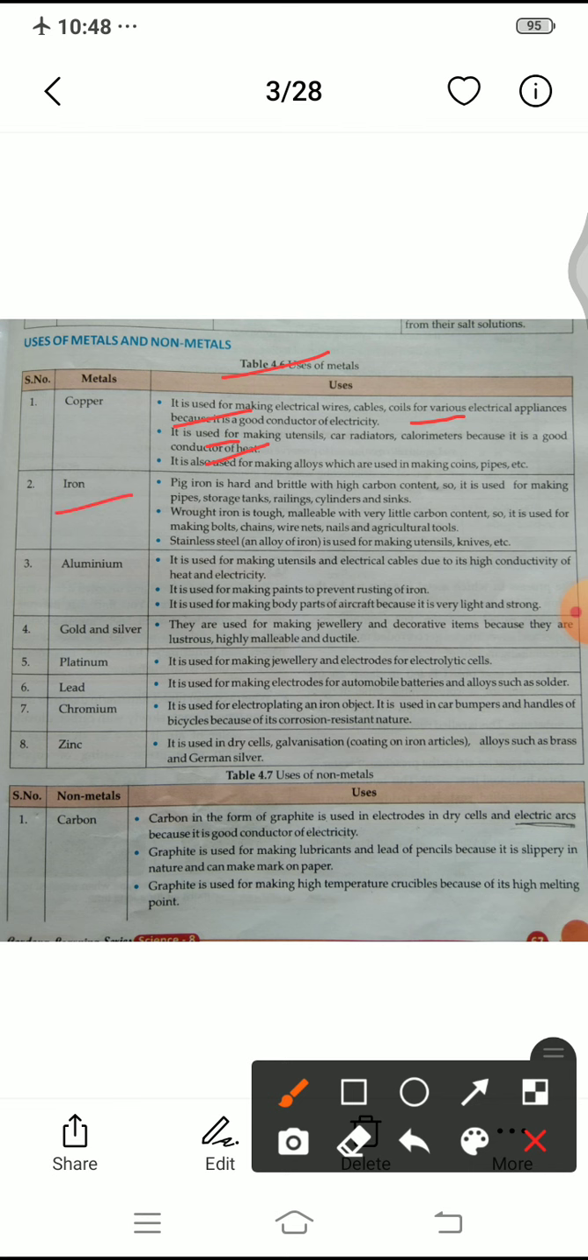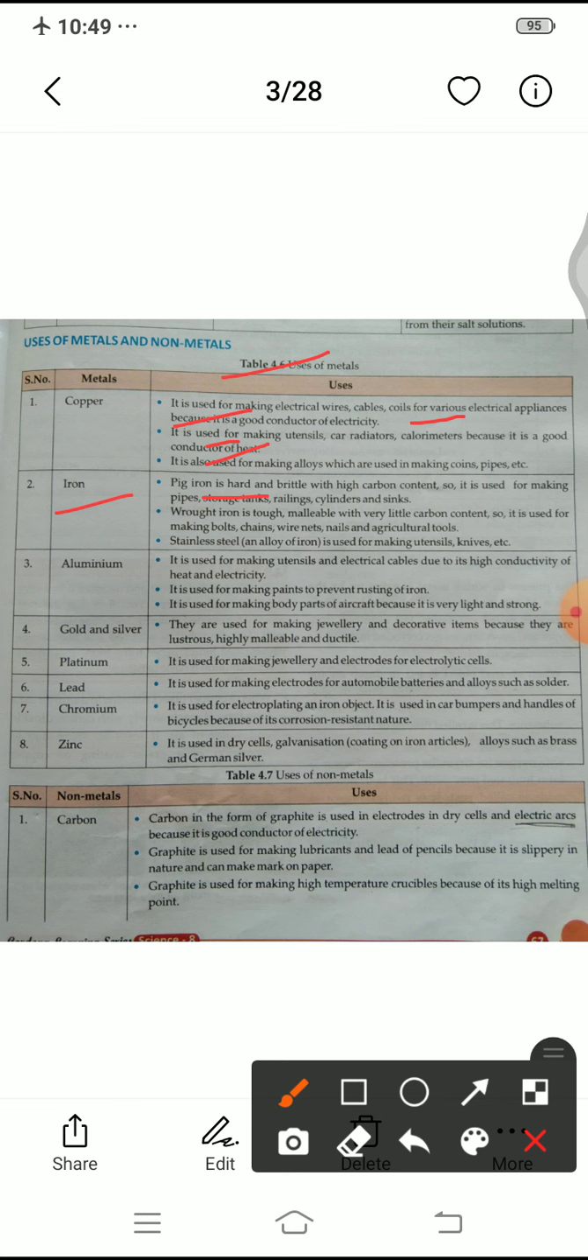Now next metal is iron. Pig iron is hard and brittle with high carbon content. So it is used for making pipes, storage tanks, railings, cylinders and sinks. Pig iron means raw iron. Dear, we can give any shape to the raw iron: the cylinder shape, the railing shape, the sink shape. Sink means where we wash the utensils in the kitchen. That should be made with iron, and it is a type of metal. Pig iron is a type of metal, means raw metal.